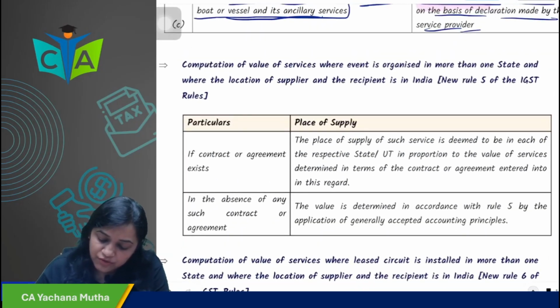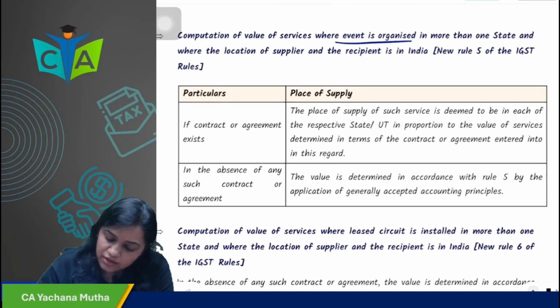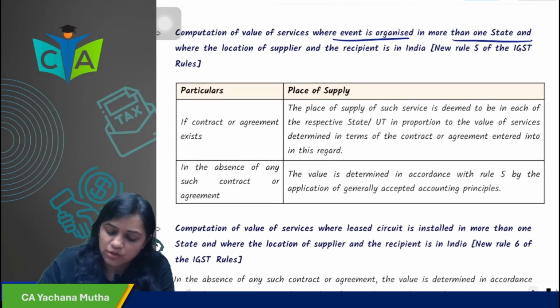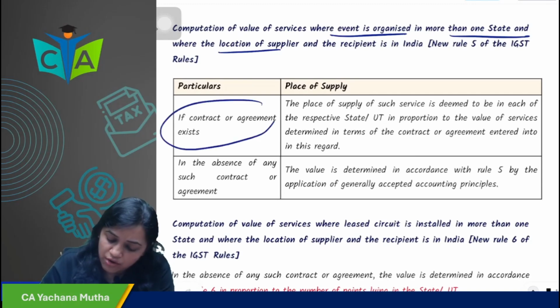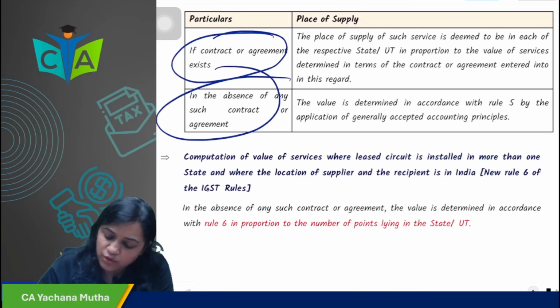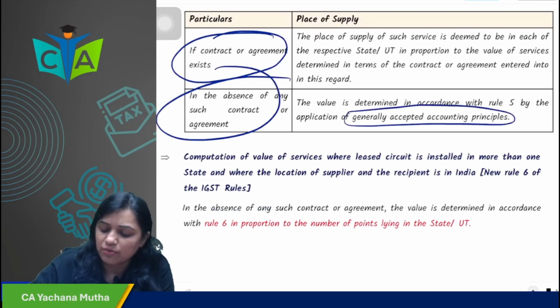Then in case of an event, it is not important, they will not ask, you can definitely skip this. In the case of an event in more than one state or union territory, if there is a contract or agreement, then as per the contract or agreement. In the absence of a contract, what did they say? As per generally accepted accounting principles, GAAP. That's it. So not very important.